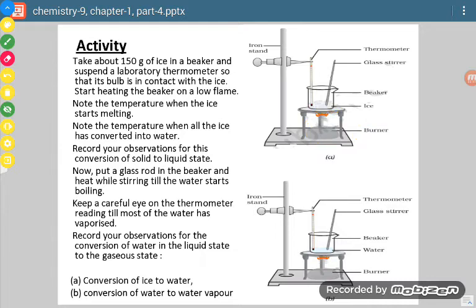Now what is to be checked? We have to check the temperature when ice starts melting. When we are heating it, after some time the ice will start melting. Now we will keep noting the temperature while the ice keeps on melting. One thing we will notice is that until the whole of the ice melts, the temperature remains constant, even though we are still heating